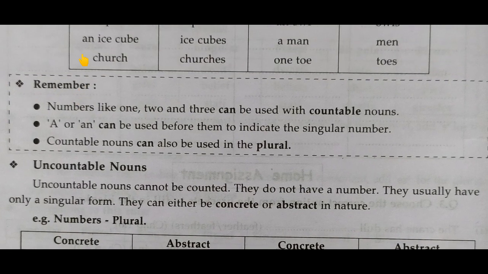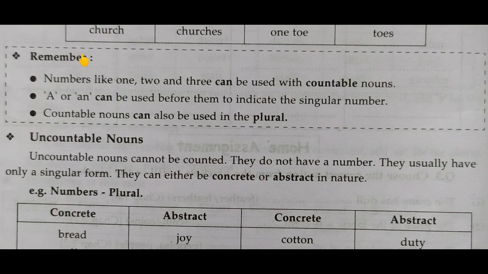Okay, so remember these key points, write down. Numbers like 1, 2, 3 can be used with countable nouns. Okay, that means we can count as 1 pen, 2 pens, 3 pens, 4 pens. So it comes under countable noun. A or an can be used before them to indicate the singular number. Okay, means for a singular thing we use a or an.